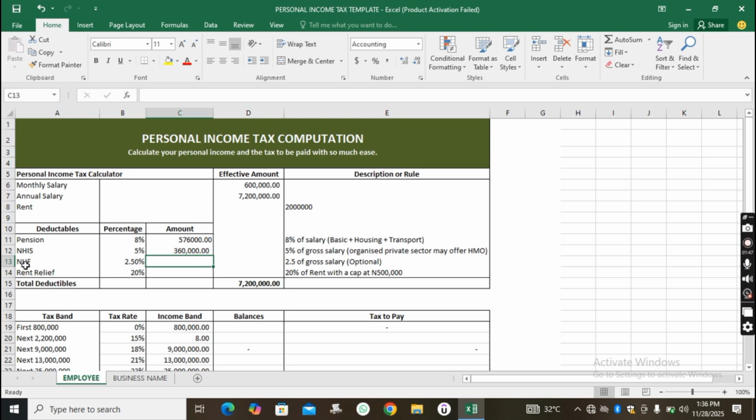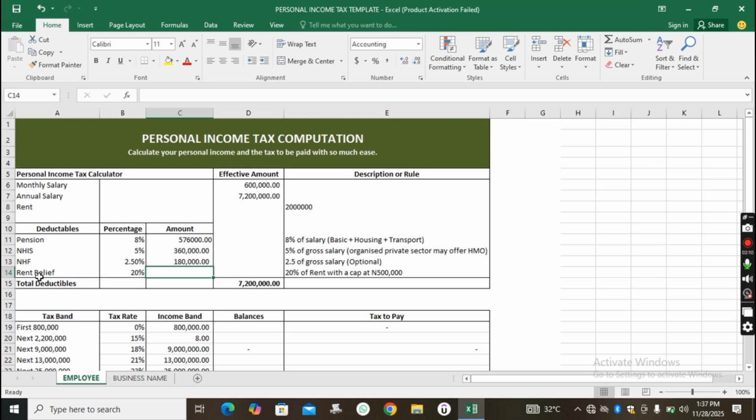And the next one is national health fund. Okay, so we are going to say equals 7.2 multiply by 2.5, and we have 180.